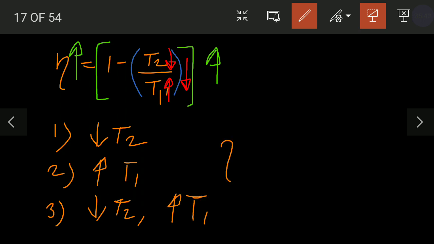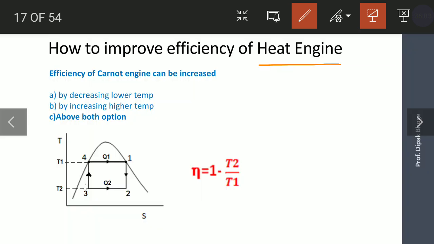By these three methods, you can increase the efficiency. And there will be a great improvement in efficiency if you decrease T2 and increase T1 simultaneously. So the efficiency of a Carnot engine can be increased by decreasing the lower temperature, increasing the higher temperature, or both. Okay.